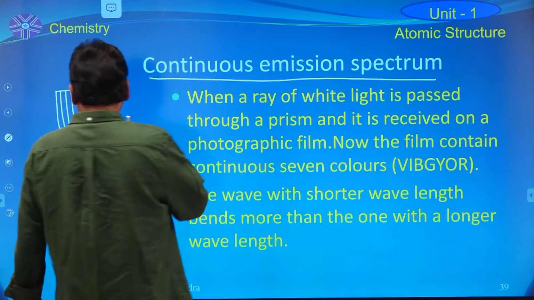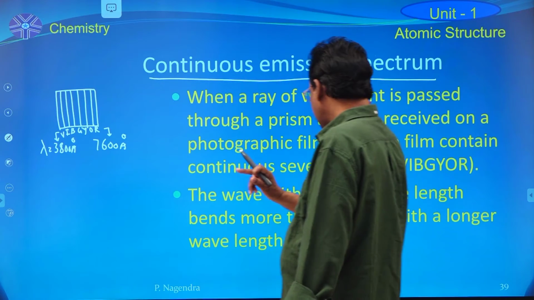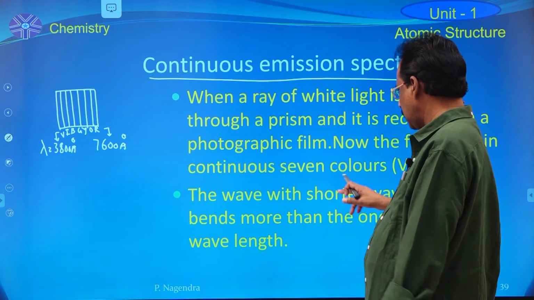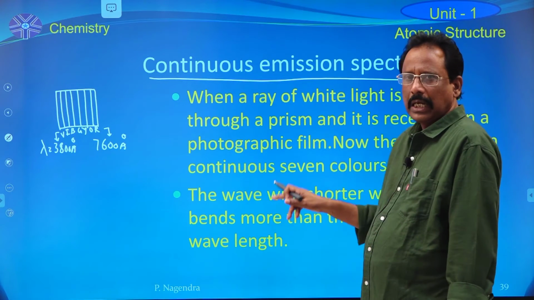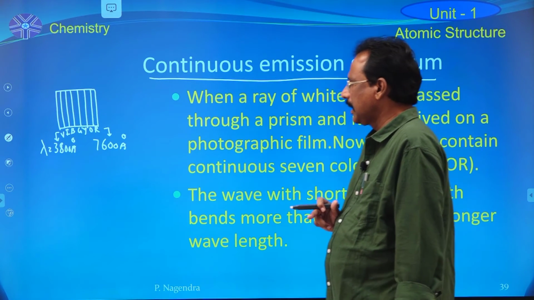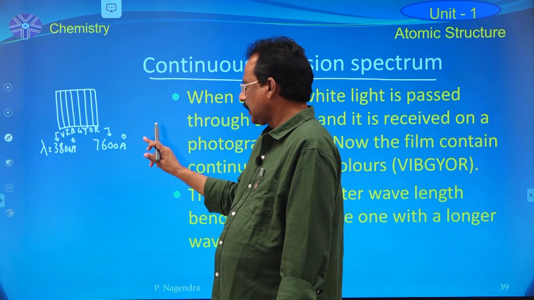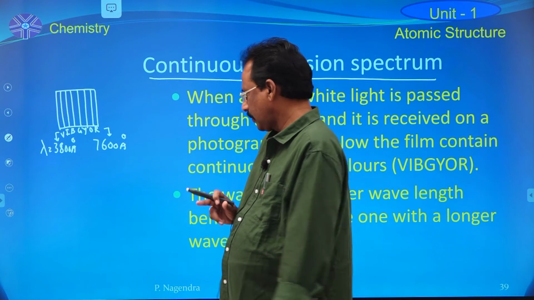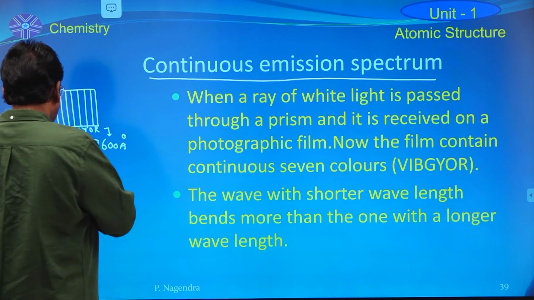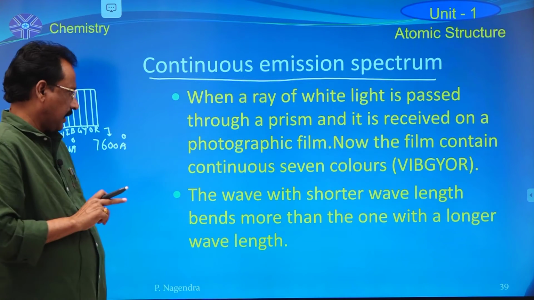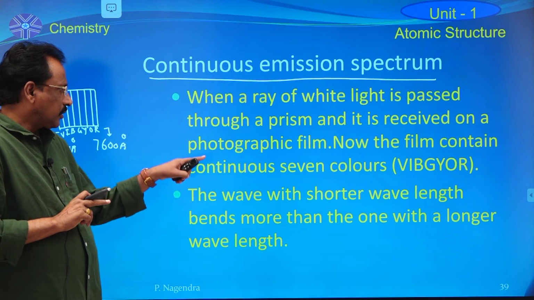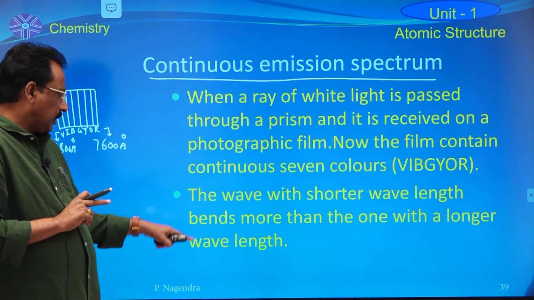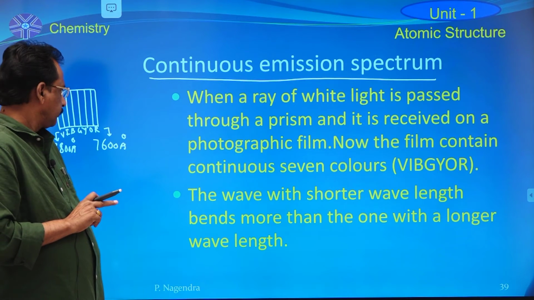Among these 7 colors, violet shows more bending when compared with longer wavelength. Here the longer wavelength belongs to red color. So among violet to red, the wave with shorter wavelength bends more than the one with a longer wavelength.